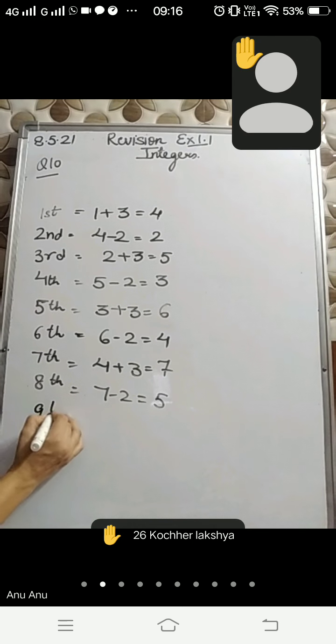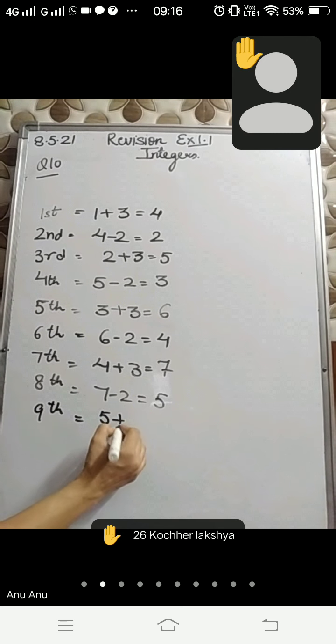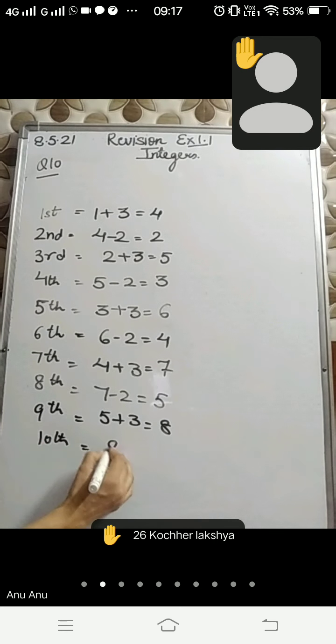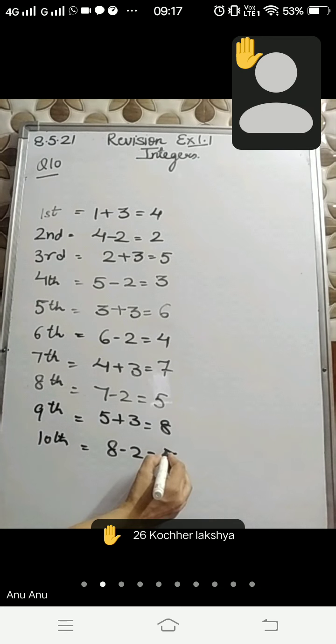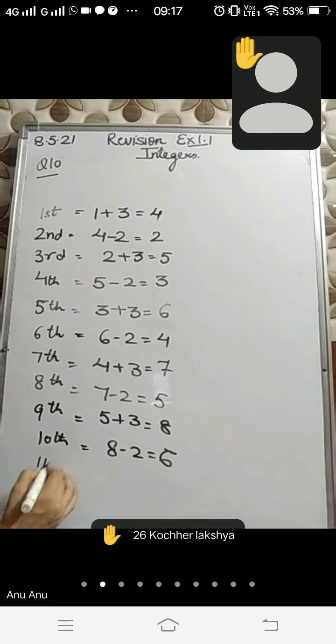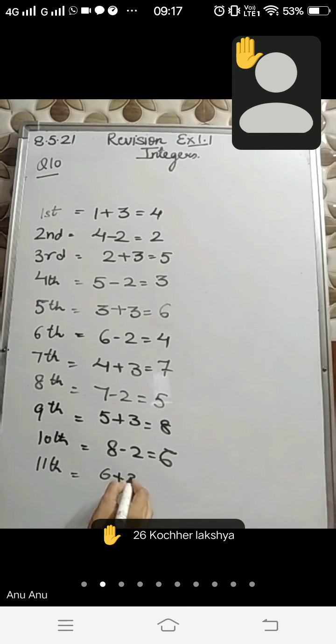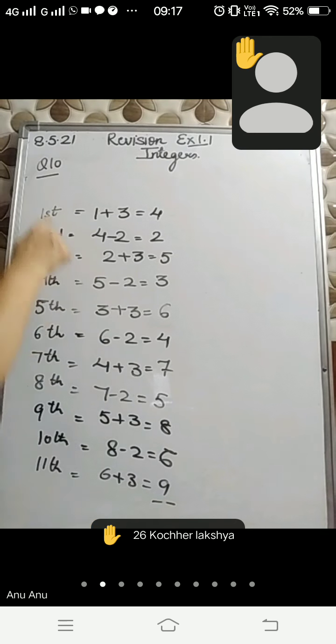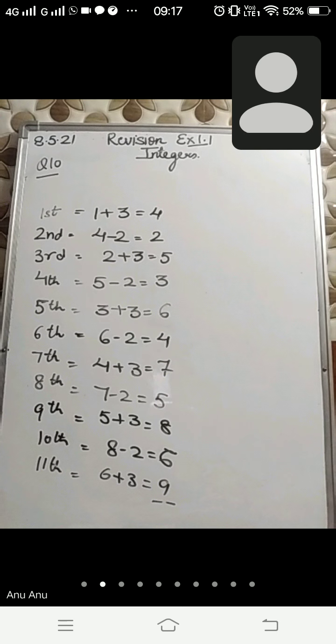So ninth, 5 plus 3 is 8. Then 10th, 8 minus 2 is 6. 11th jump, 6 plus 3 is 9. Now the monkey has reached the water level, that is the 9th step. In how many jumps? In 11 jumps, the monkey has reached the water level at the 9th step. Got it? So this is the first part.